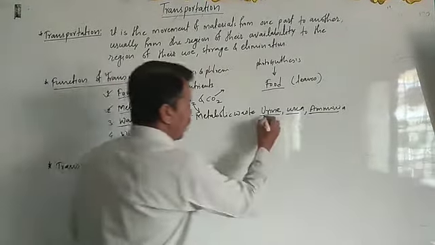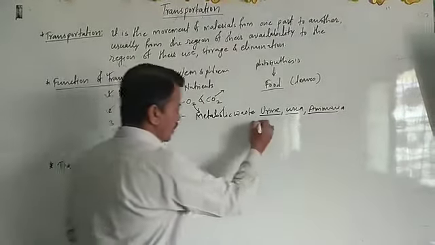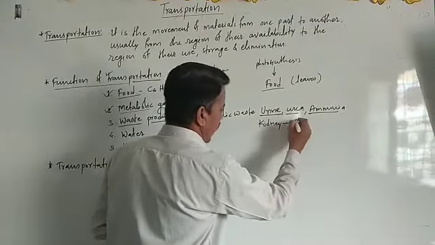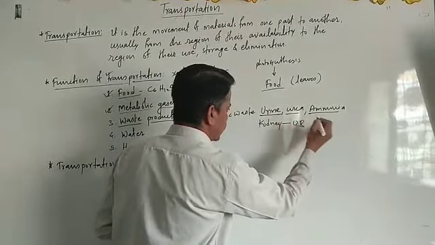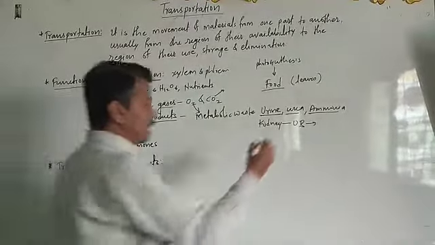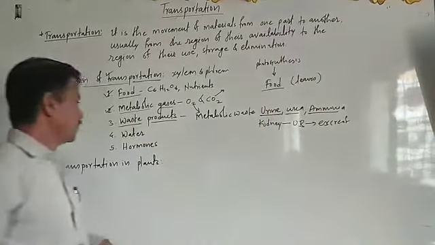We know how urine is formed: the waste is first brought to the kidneys, filtered there, then reaches the urinary bladder, and from the urinary bladder it is excreted out of the body.